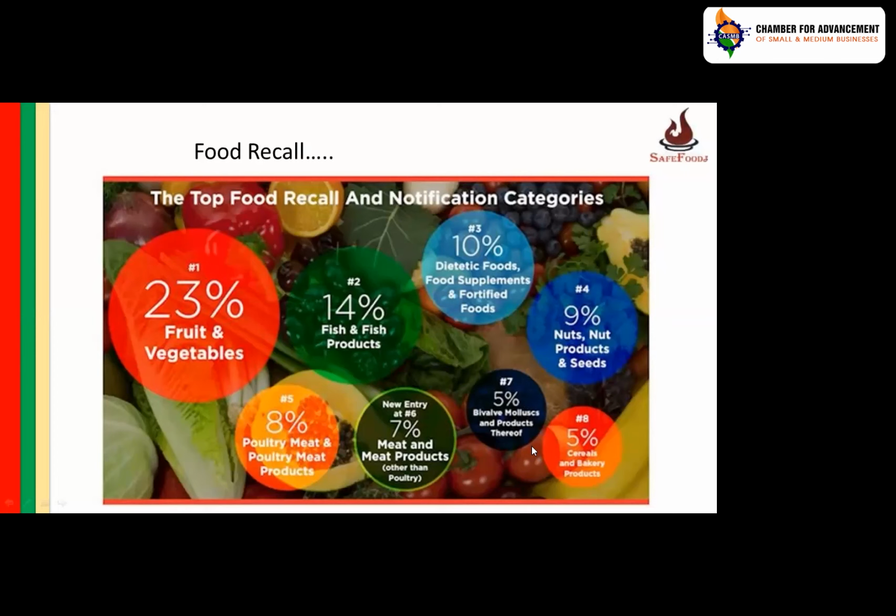It is not always a product failure. It is not always Salmonella or E. coli or something. If you type today's recall in US or today's recall in UK, you will get at least 10 to 15 recalls every day. And if you type food product recall in India, you will get hardly 1 or 2 examples.